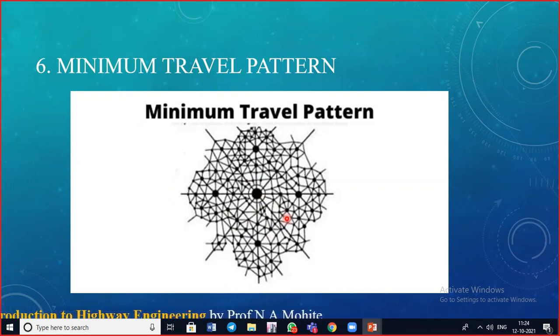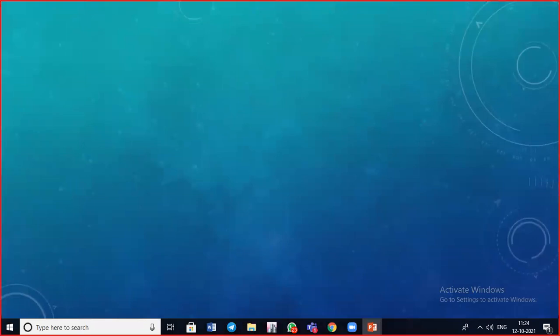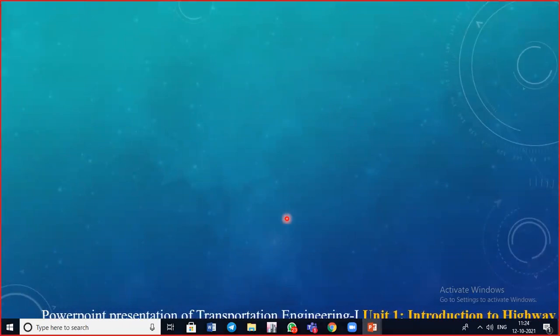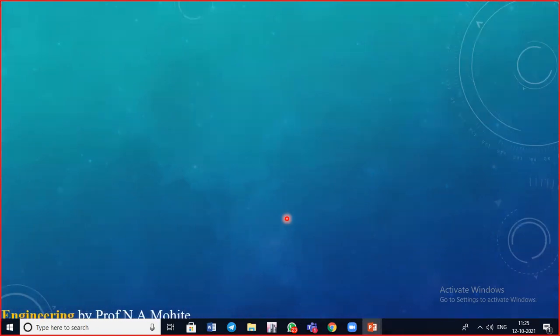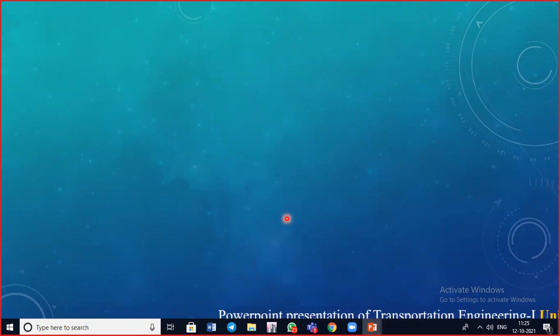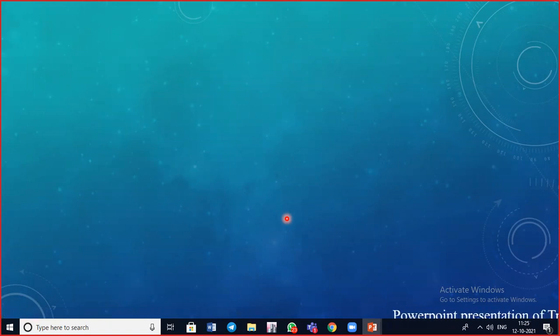Okay, got it. So these were the various road patterns. Moving further, now we are well aware of what highway alignment means, what factors control the provision of the highway alignment, what type of road network we require, and what the advantages and disadvantages are. But before going for the provision of any type of road network, or before finalizing the road alignment, we are supposed to do certain surveys.